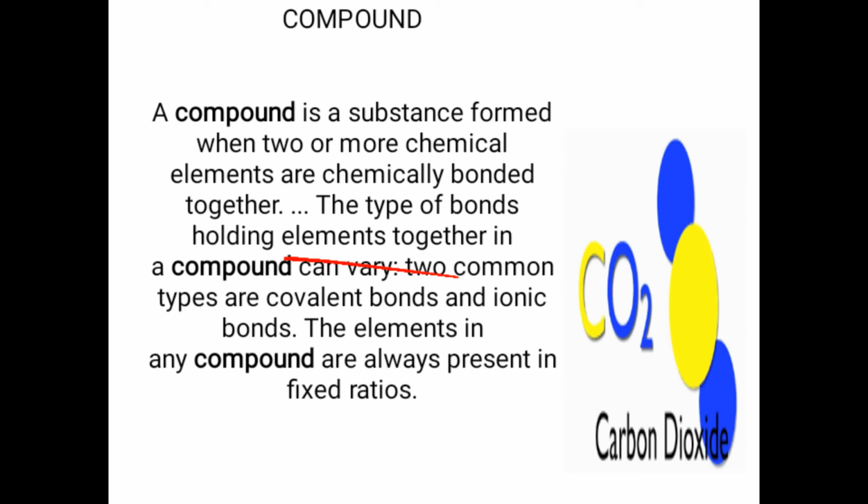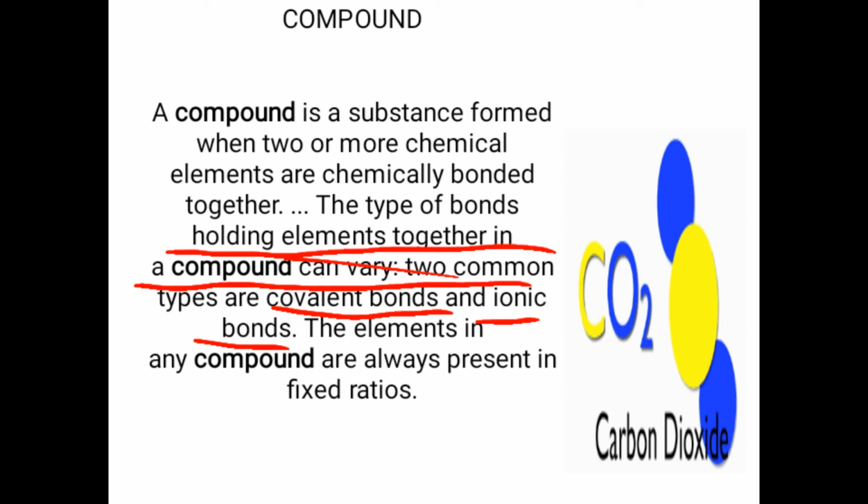Sometimes the elements combine by forming ions, meaning they form ionic compounds in which ions are chemically bonded by ionic bonds. And when they share their electrons, meaning they hold their electrons by covalent bonds, they form a covalent compound. And in their chemical combination, they combine in a fixed ratio by mass.